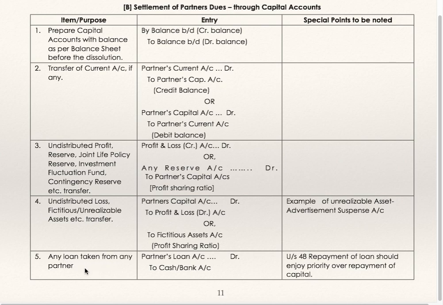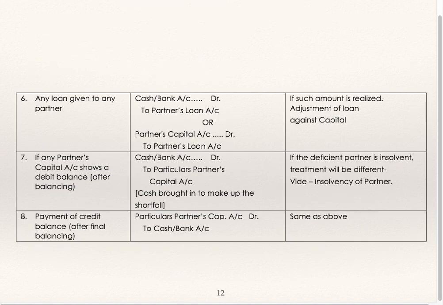Any loan taken from any partner: partner's loan account debit to cash or bank. Supposing a loan has been taken from the partner, it is to be paid. Under section 48, repayment of loan should enjoy priority over repayment of capital. That means first you have to clear all third party liabilities, then clear partner's loan, and then only clear partner's capital. First loan is to be repaid and then capital. That's why repayment of loan enjoys priority over repayment of capital.